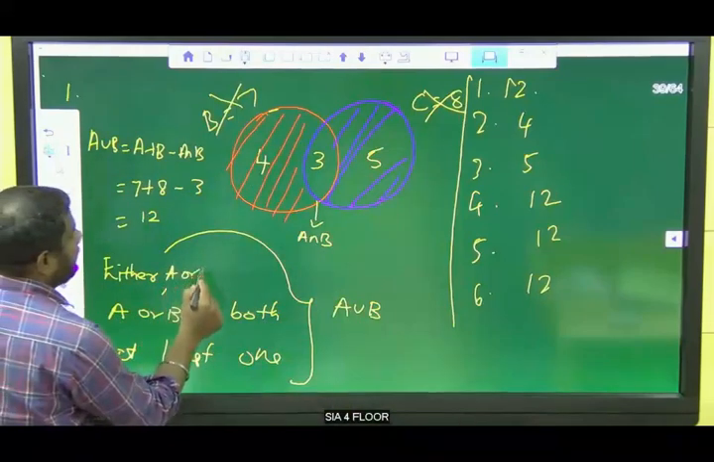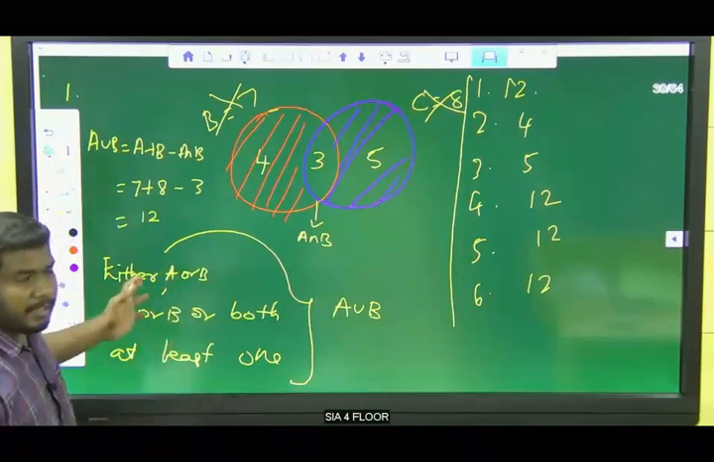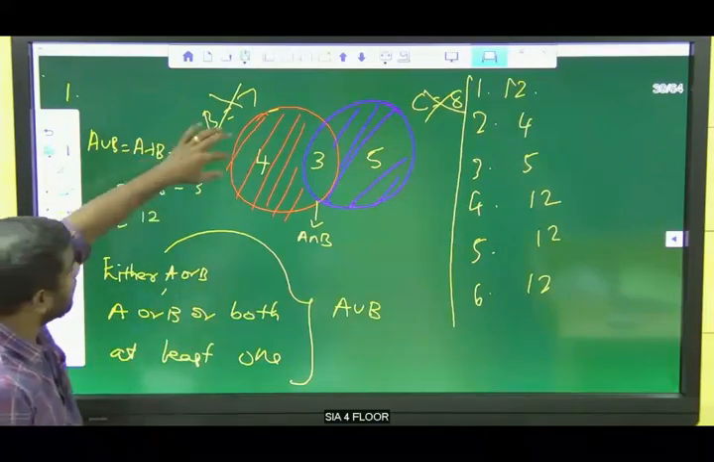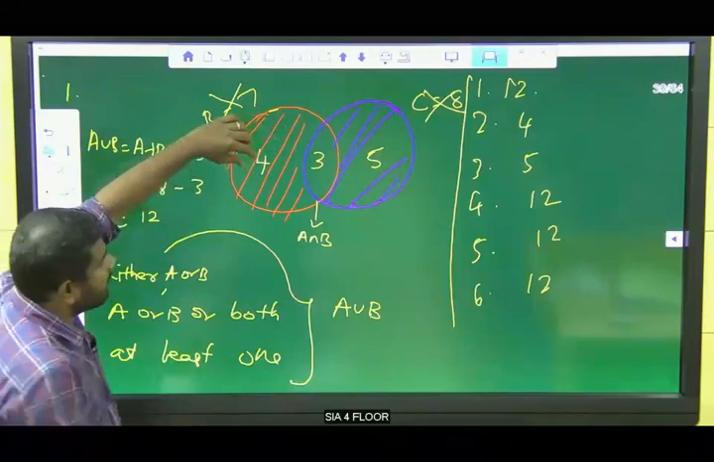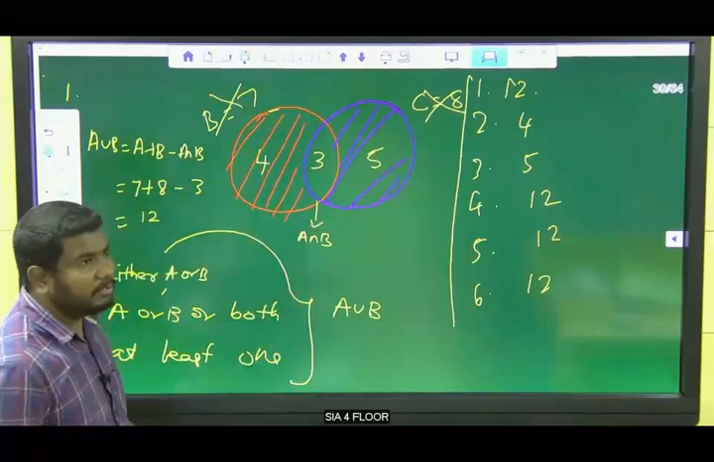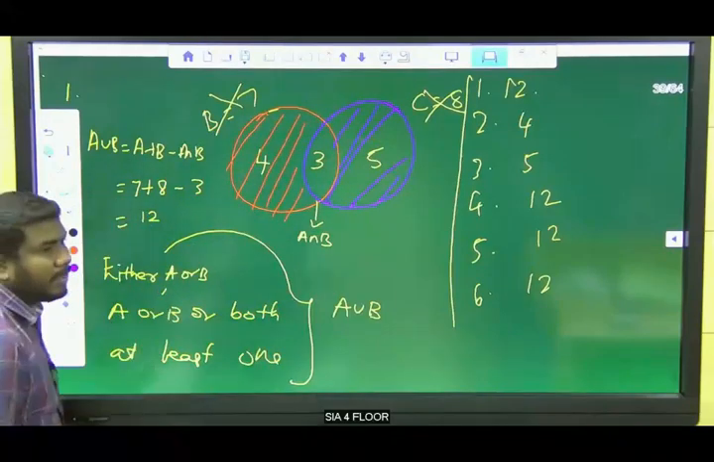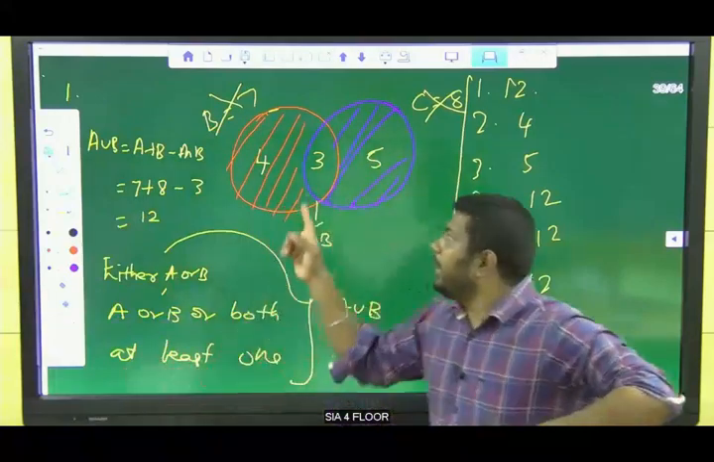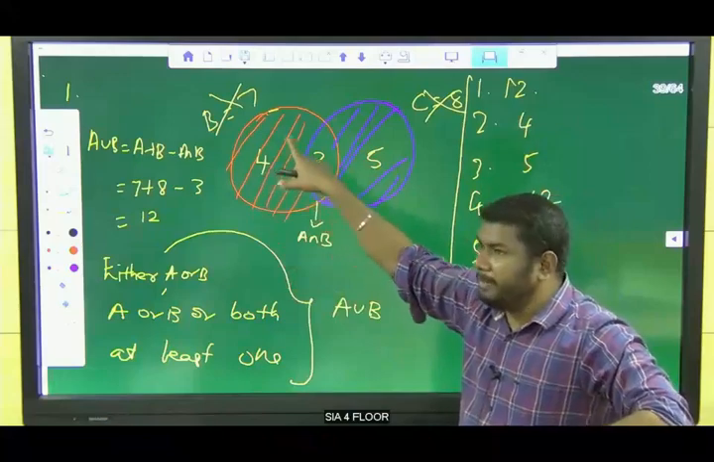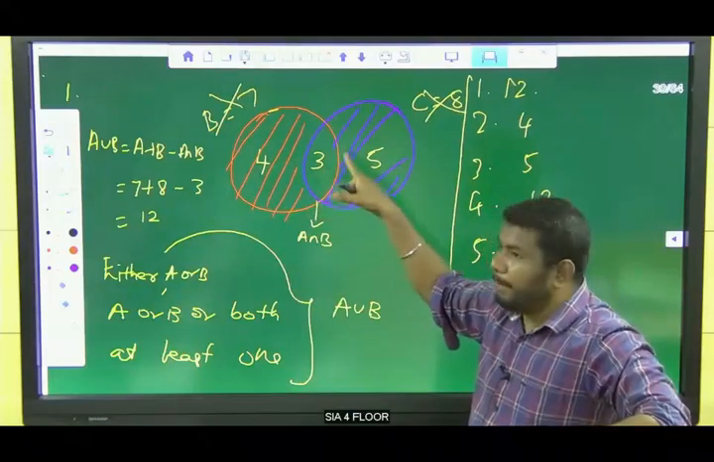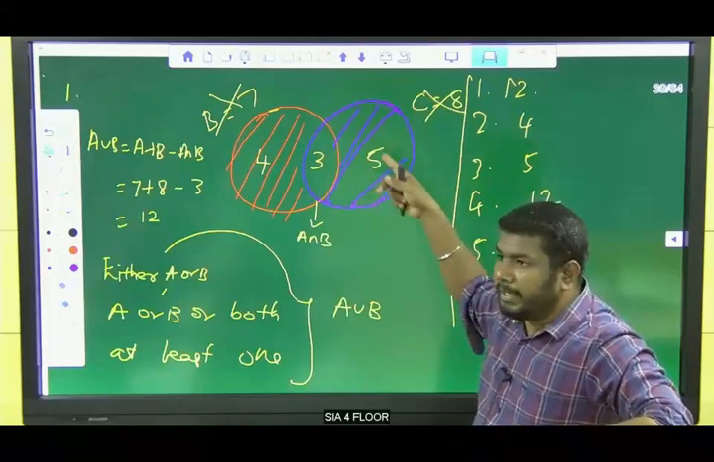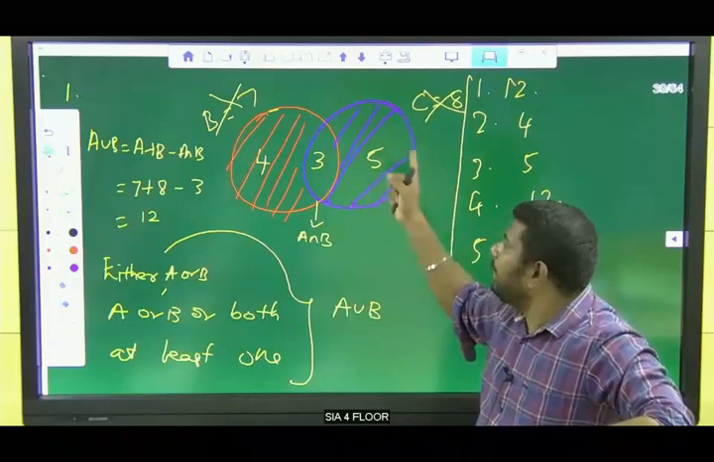Either A or B means either A should be there or B should be there. Listen, here also A should be there, here also B should be there. So that is what they are asking, either A or B. If totally either are playing basketball, so playing basketball only is 4, and 3 play basketball as well as cricket. Here 5 play cricket only, and 3 play cricket.